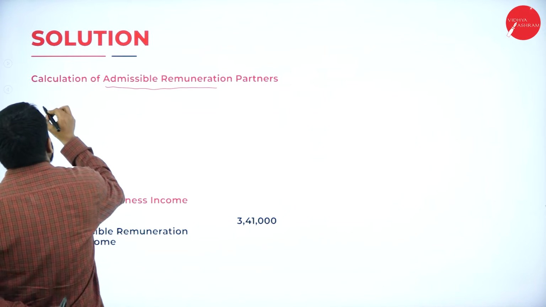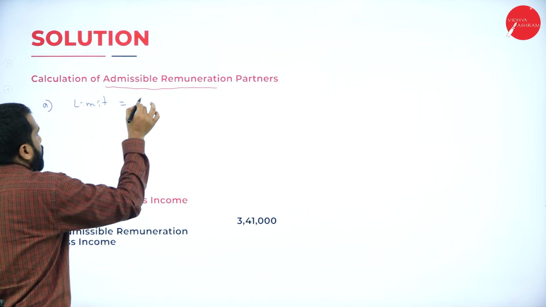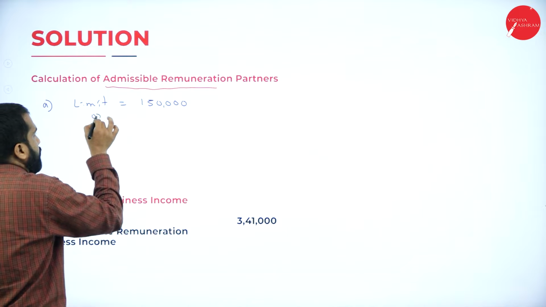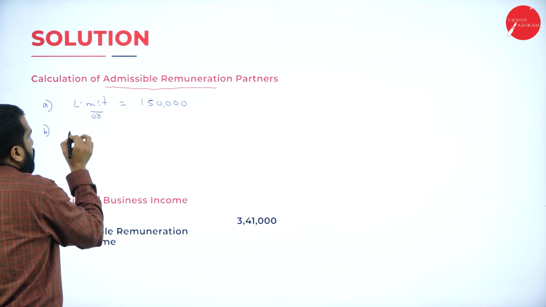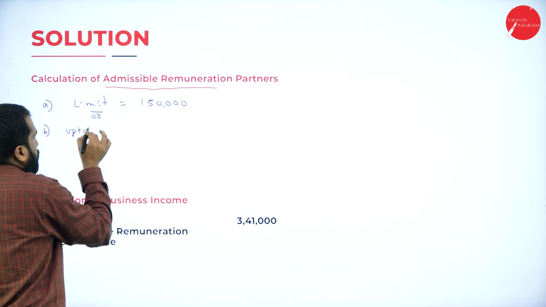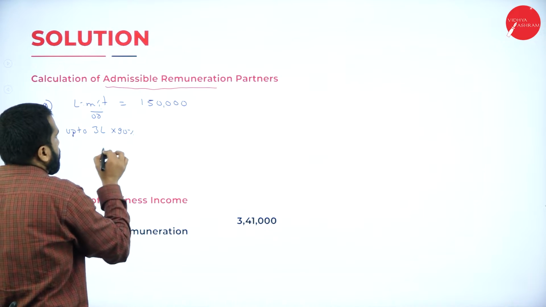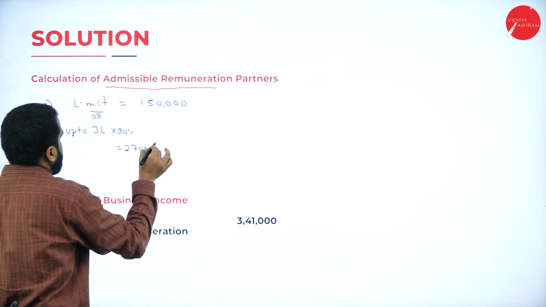First one, A: the limit is 1,50,000. B: up to 3 lakh, 90%, so it will be 2,70,000.